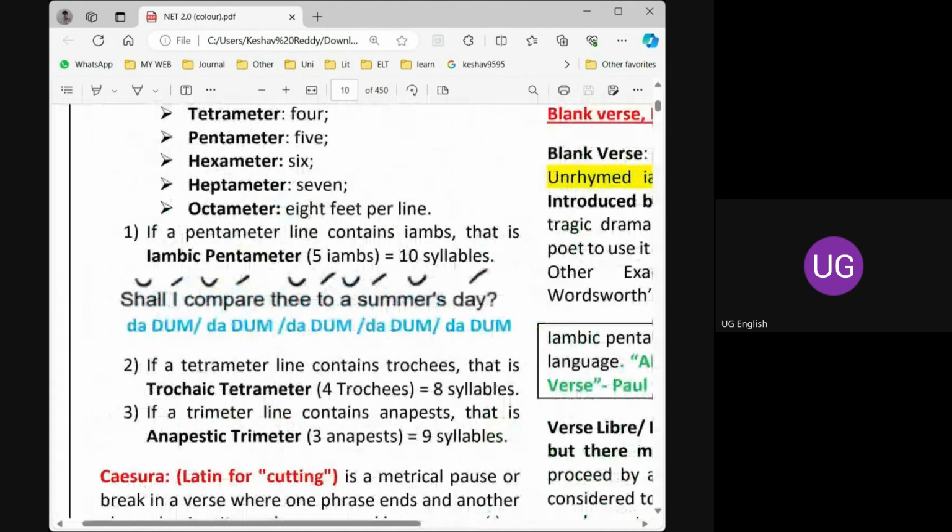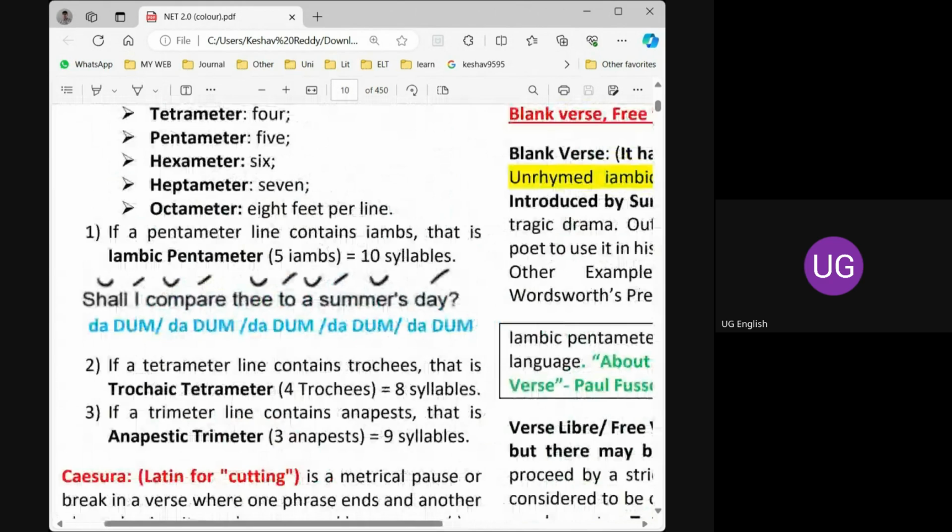See, the first two, if we take the shall, I. Shall is generally unstressed because shall is a helping verb. Helping verbs and pronouns generally don't take stress.